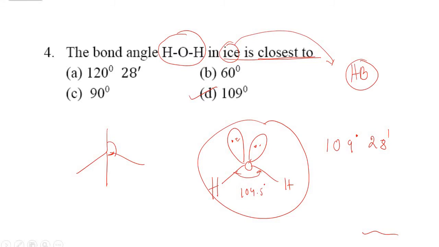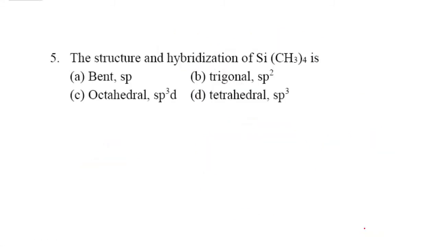We'll move to the next question. The structure and hybridization of Si(CH3)4. Silicon comes in the carbon family: carbon, then silicon, then germanium, then tin, then lead, Pb. The group valency is 4, so silicon has CH3 four times.